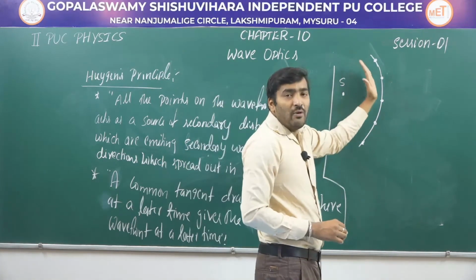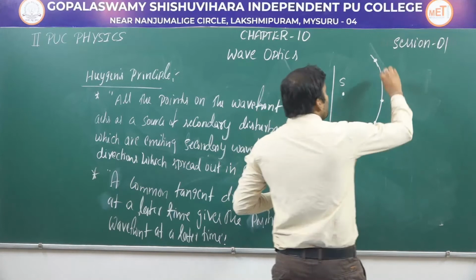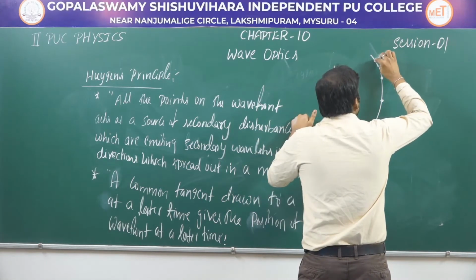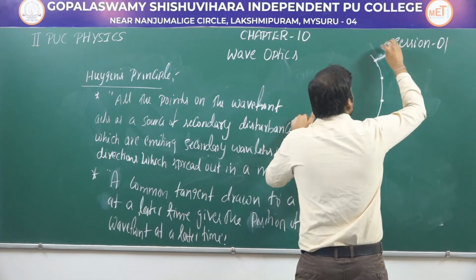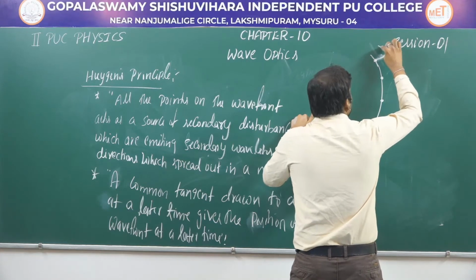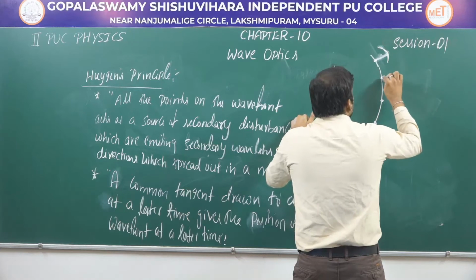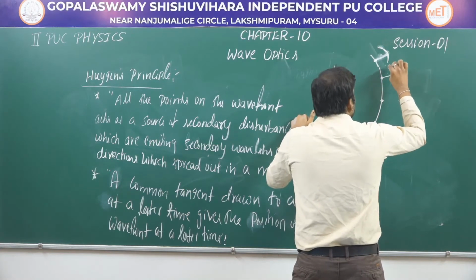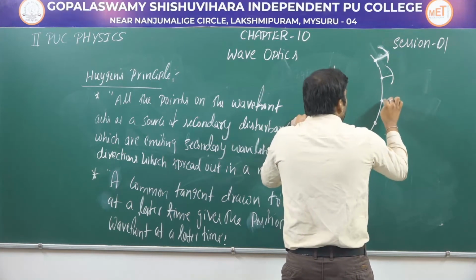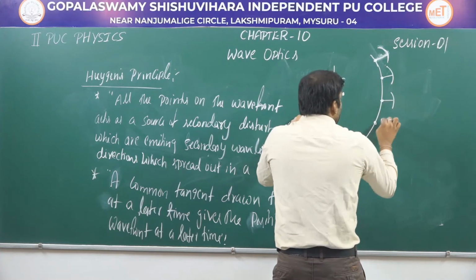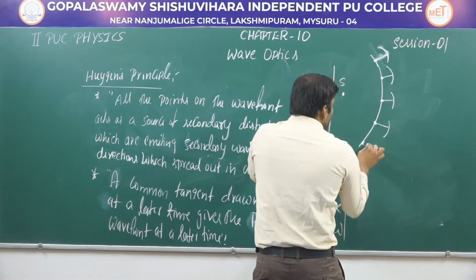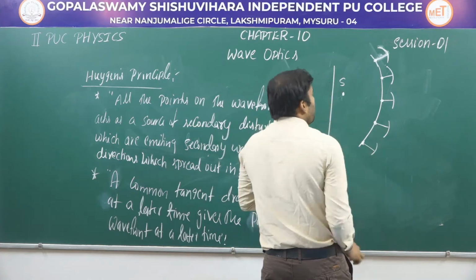And if you want to draw a wavefront, how do you draw it here? See, from this point, if you draw a radius, let me draw a sphere for this. This is a sphere, and in the same way this becomes a radius, and this is a sphere, and so on for the other points.